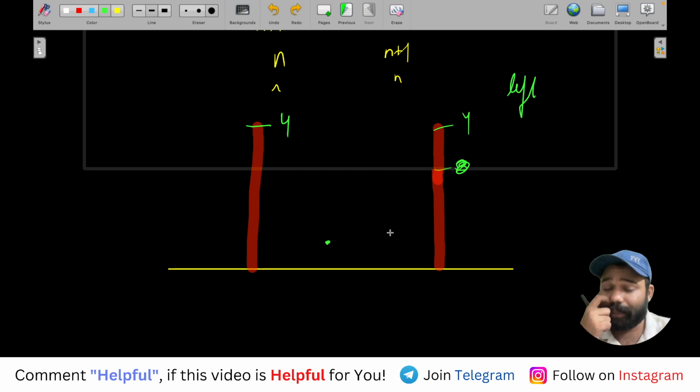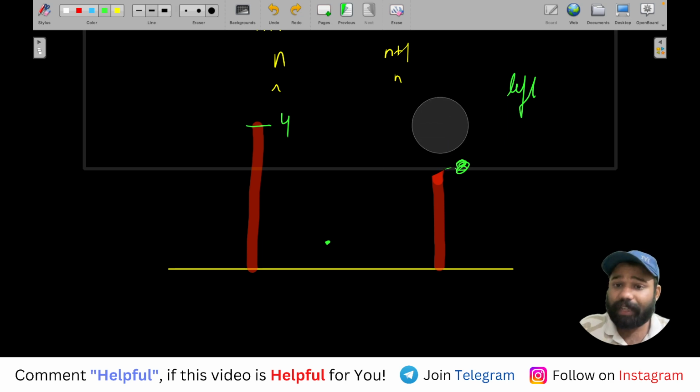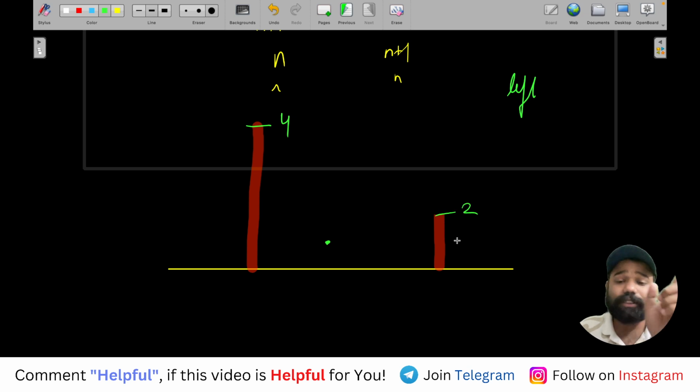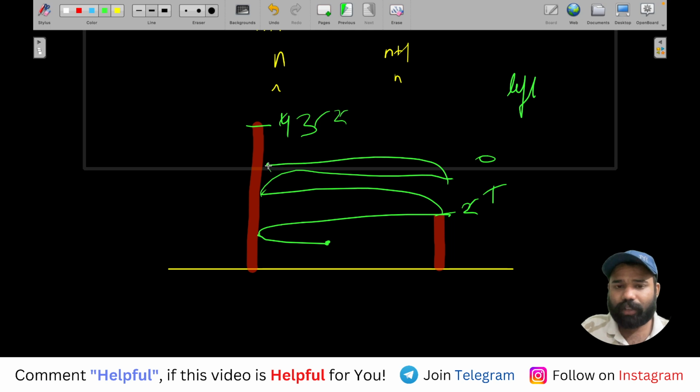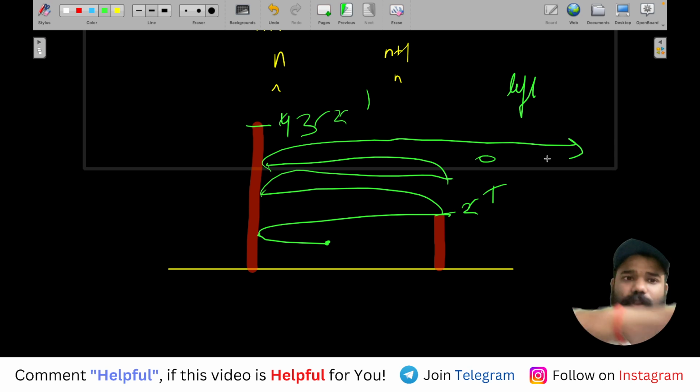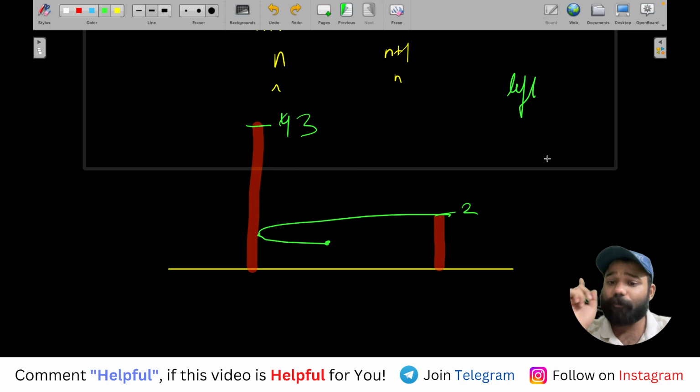But the thing is, when the difference is more than 1, let's say the difference is 2. Now if the difference is 2, that means you cannot start from any of that, because if you will start from here, okay, so it will become 3, 1, 2, 0, 1, and it will go out of the range. It will never come back to that 1, and that will be still 1, right? So first of all, difference should be within 1.